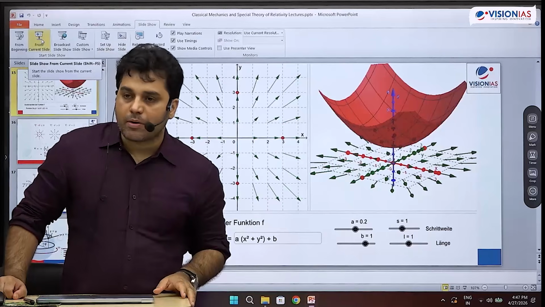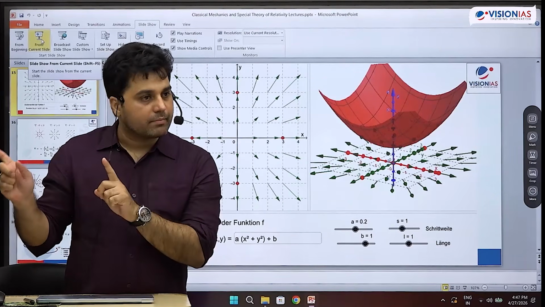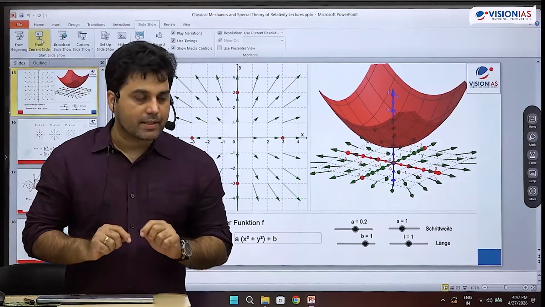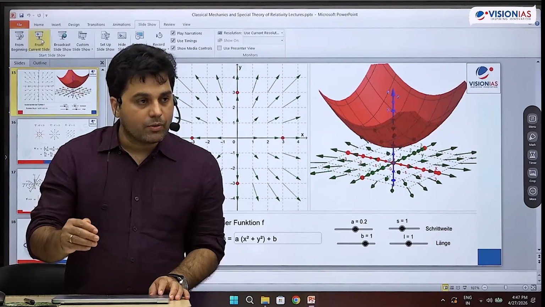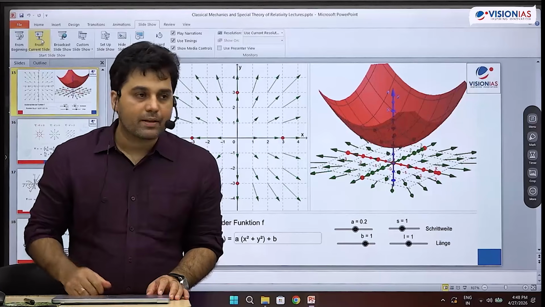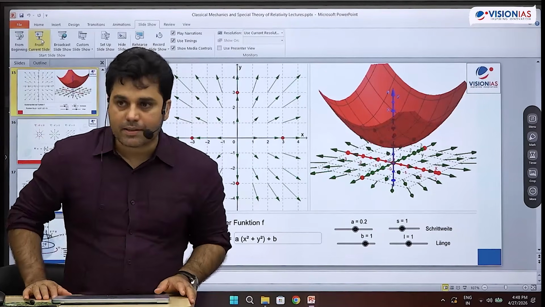And then we will talk about other coordinate systems, because right now we have only talked about Cartesian systems and, in the 2D plane, polar coordinate system. So in 3D, how do we use other coordinate systems apart from the Cartesian system? That will be our discussion in the next class.